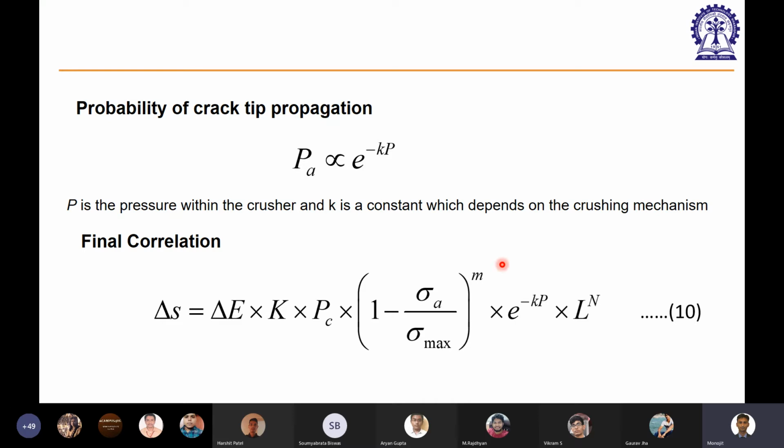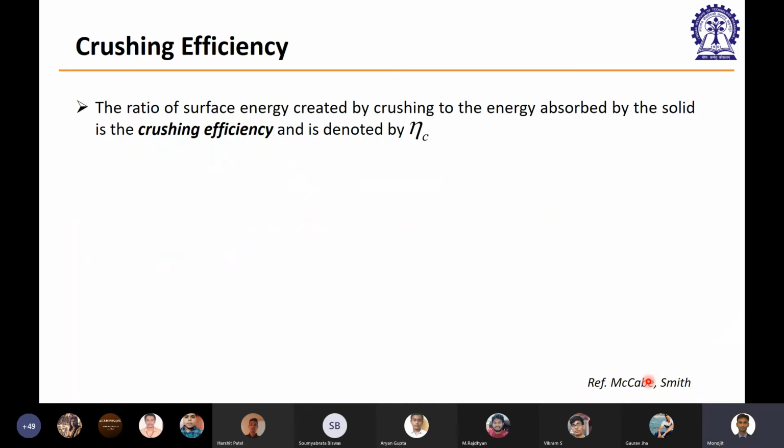This is for your knowledge, so you just get an idea of what probabilities are involved and how the expression looks, nothing else. And this is a more general expression for calculating the energy if you know all these parameters in advance. This is all about the probabilities which are involved.